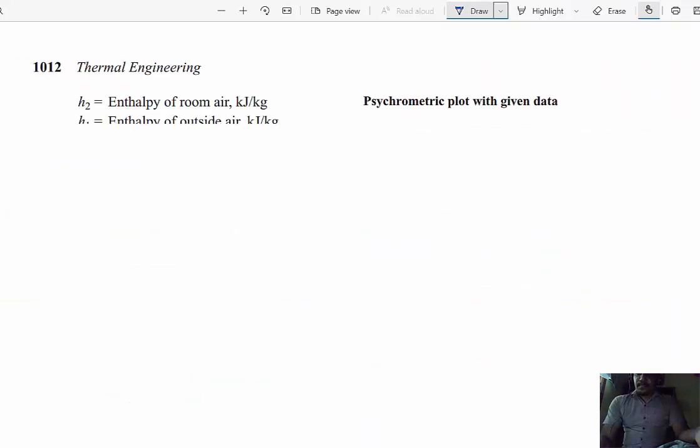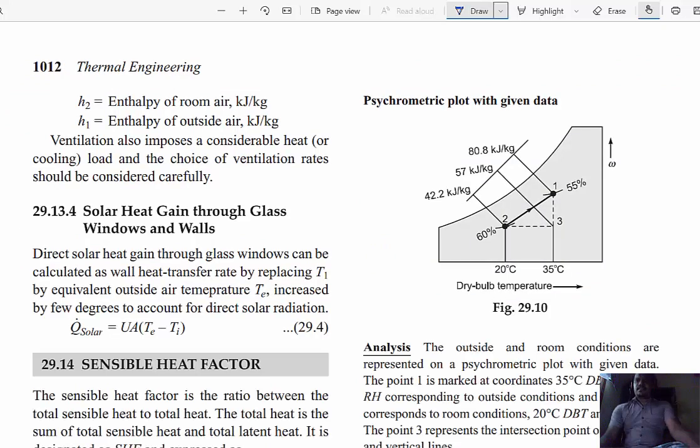This is another main part of the heat gain, or heat supply, to the room. Q solar equals U A (TE minus TA), where U is the overall heat transfer coefficient, A is the surface area, and TE and TA are the temperatures, inside and air temperature. These are the main formulas and main concept to calculate the cooling load or heating load for a particular air conditioned room. Based on this only, we fix the air conditioning system for a particular room.